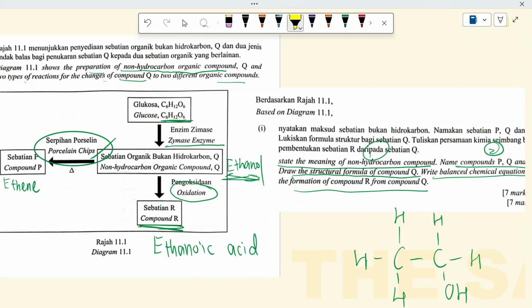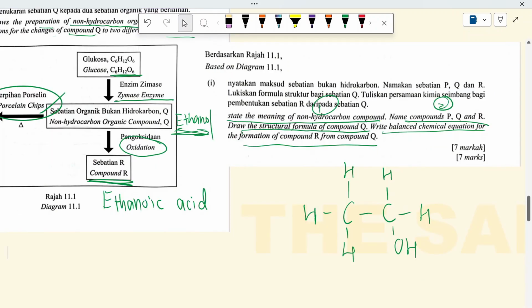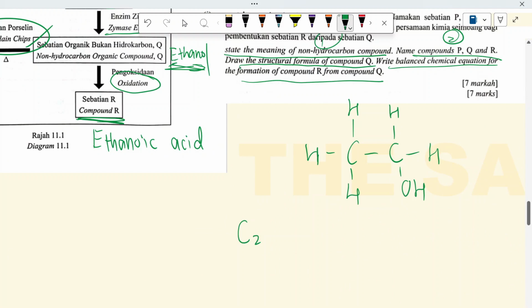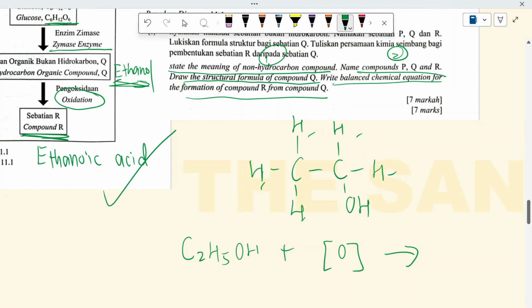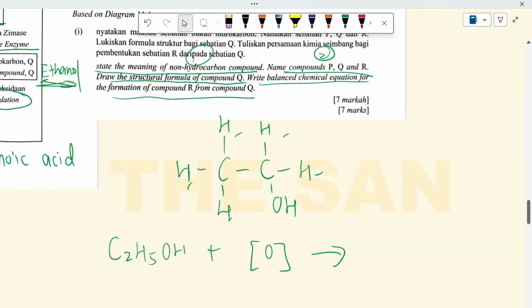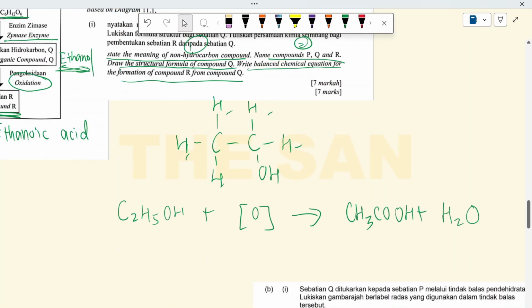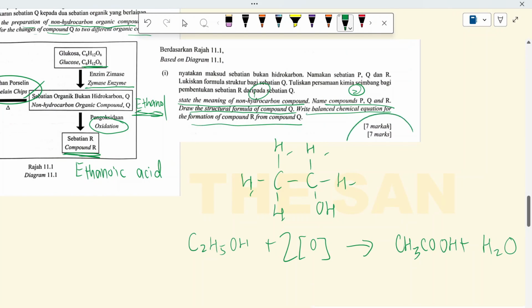That means we want the chemical equation of this part. So how to do this? Ethanol is C2. And how many H? 1, 2, 3, 4, 5. H5OH. Plus, when we undergo oxidation, we will need an oxidizing agent, right? So we just put it like this, okay? And then you will get ethanoic acid. So ethanoic acid is CH3COOH, right? Plus H2O. And then we have to balance the equation. We add a 2 here, like this. Okay, so the equation is already balanced. And then you got 7 marks.